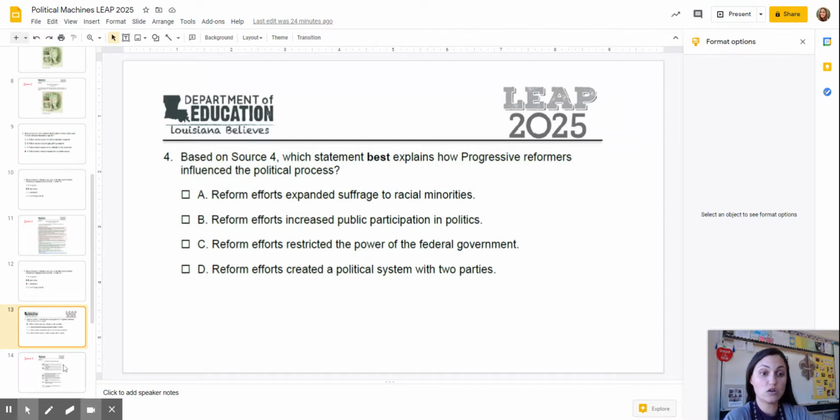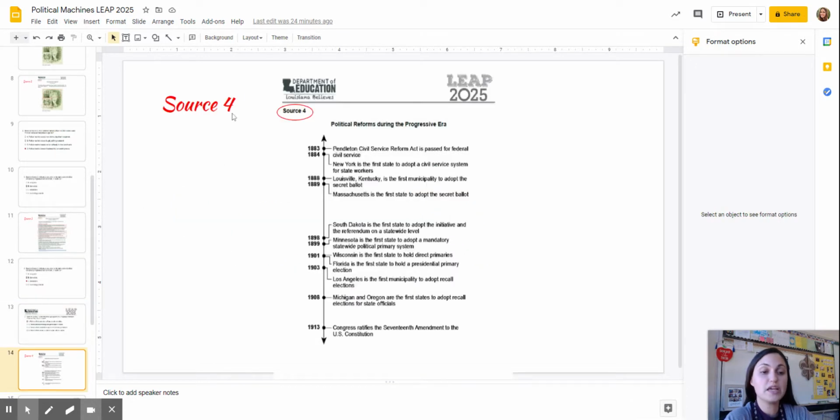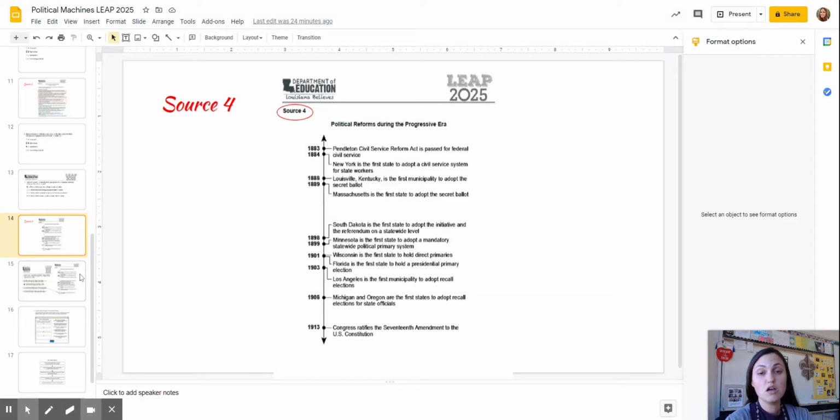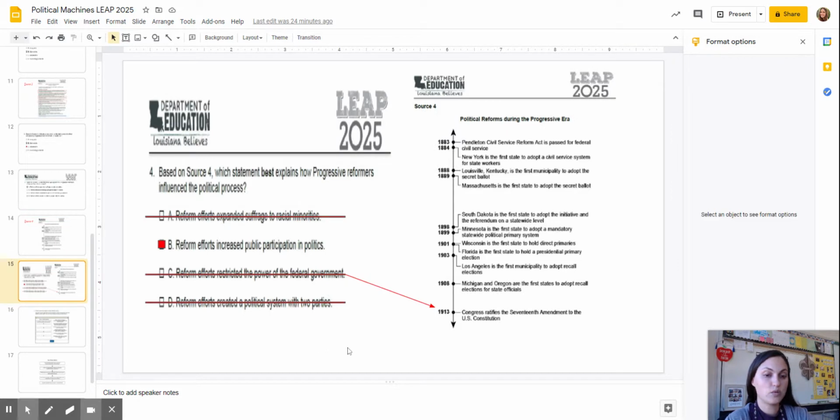So let's look at our source. First thing, we need to go back to source 4. Here is source 4. It's listed right here at the top. The title is Political Reforms During the Progressive Era. So I put these side by side so that you could see and really compare them. So here we go. Which statement best explains how progressive reformers influence the political process?